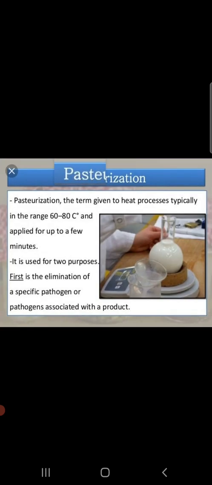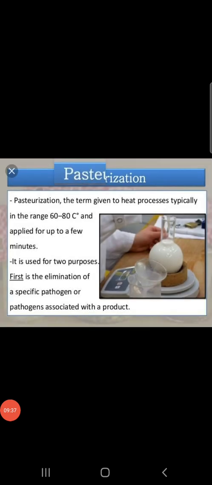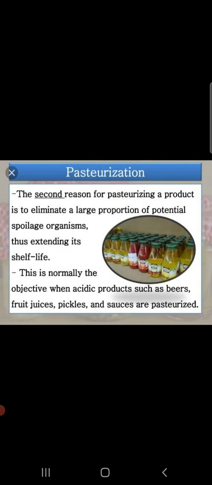The fourth method of food preservation is, children, pasteurization. Does this term remind you of Louis Pasteur? Children, pasteurization is named after the scientist Louis Pasteur, who actually gave this method of preservation. This method is used for preserving milk. In this method, milk is heated to about 70 degrees for 15 to 30 seconds and then quickly cooled. Then it is stored in sterilized bottles or pouches.